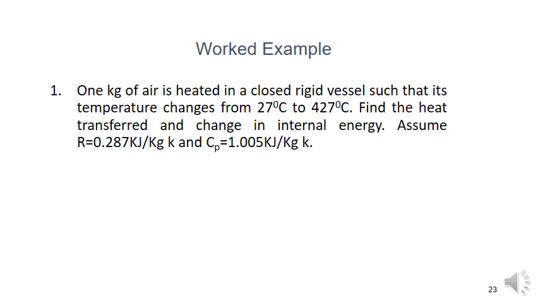By applying the characteristic gas equation, P1 V1 by T1 is equal to P2 V2 by T2, where V1 and V2 are equal, we can write P1 by T1 is equal to P2 by T2. So P by T is equal to constant, and the constant volume process is also called an isochoric or isometric process. We'll do some 2 or 3 problems.